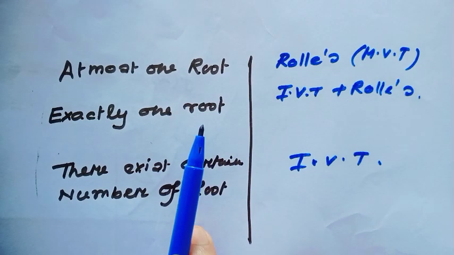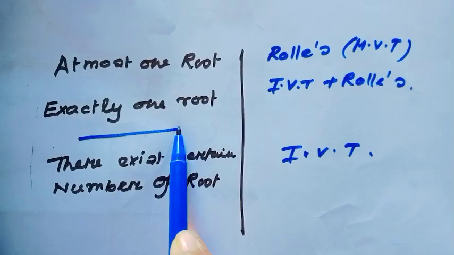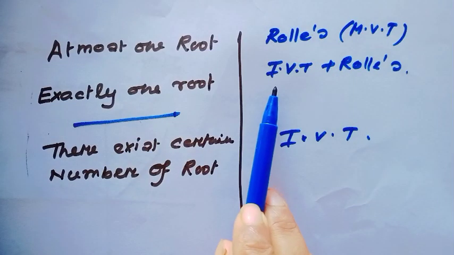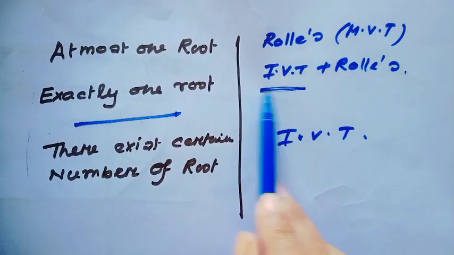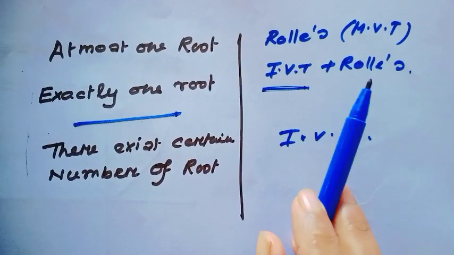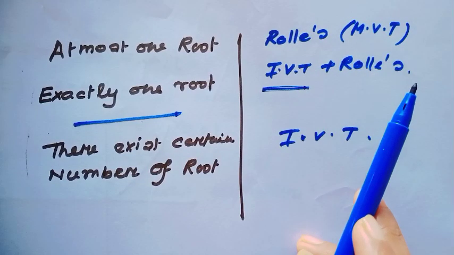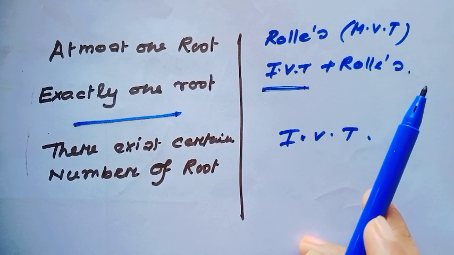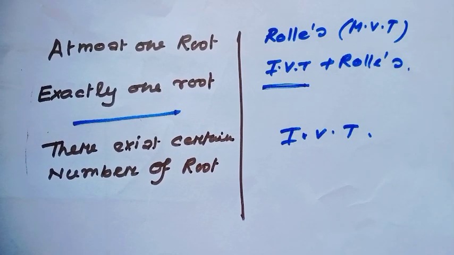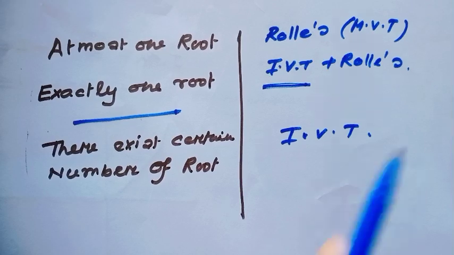But for at least one root, you can use the intermediate value theorem. And here you can show that you cannot use Rolle's theorem to find more than one root.